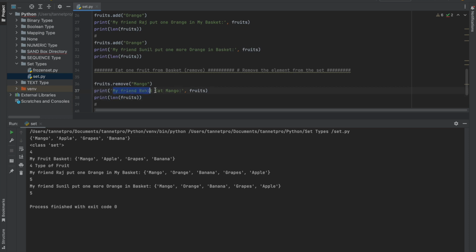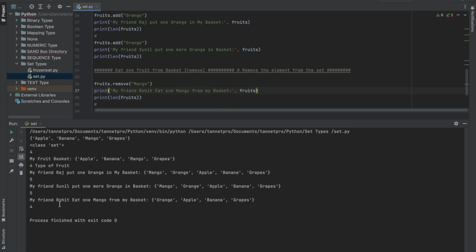I'm printing with a string for better understanding: my friend Rohit ate one mango from my basket. I had mango, but Rohit ate it. So how has he removed it? He has removed the mango from the previous basket. Within these 5 fruits, 5 elements, one is removed, mango is removed. Now it is 4.